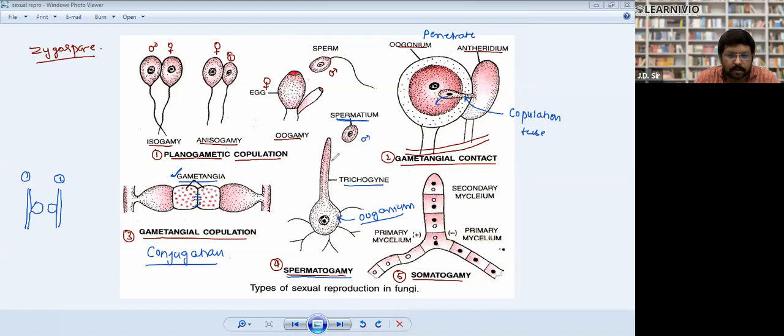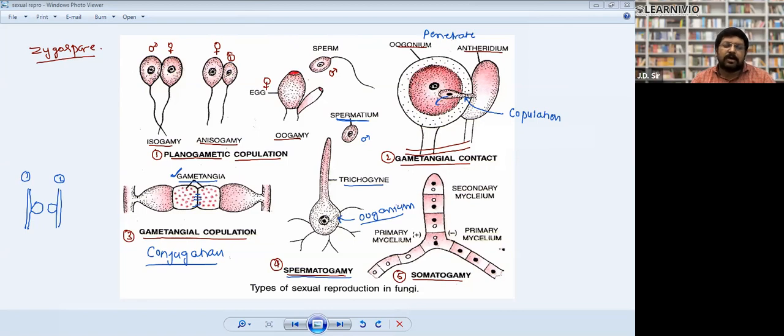In spermatogamy, the female sex organ has a receptive structure called trichogyne.